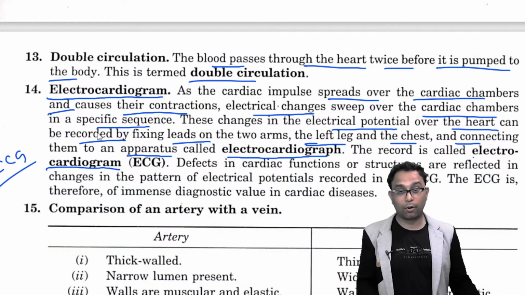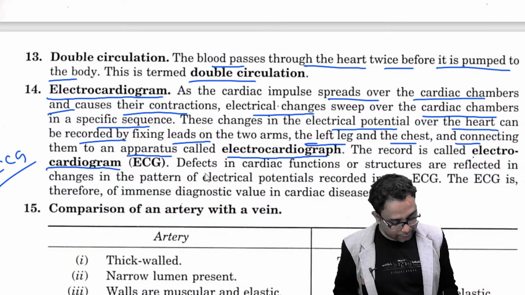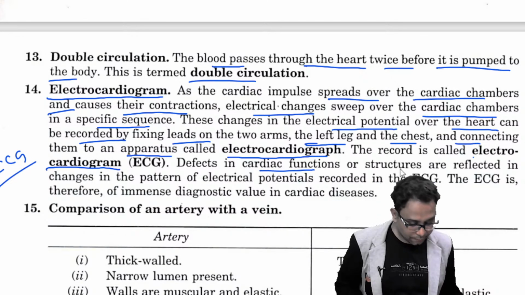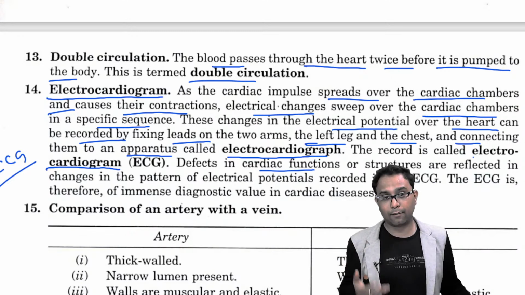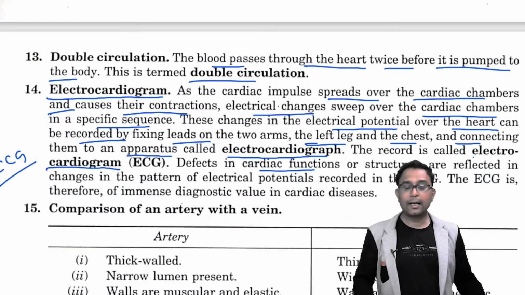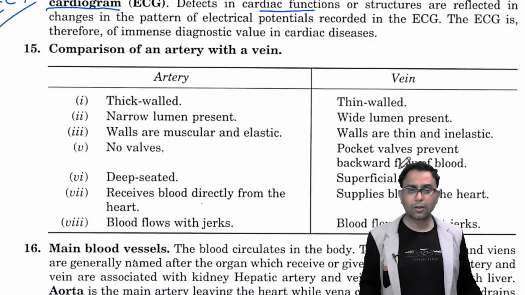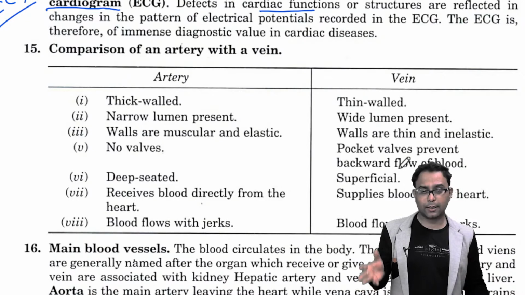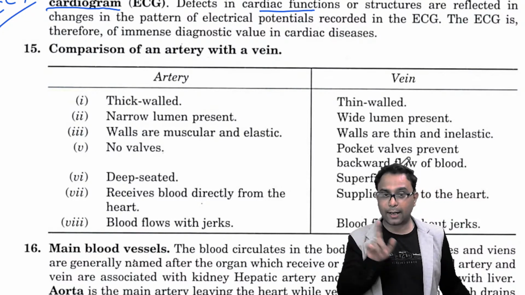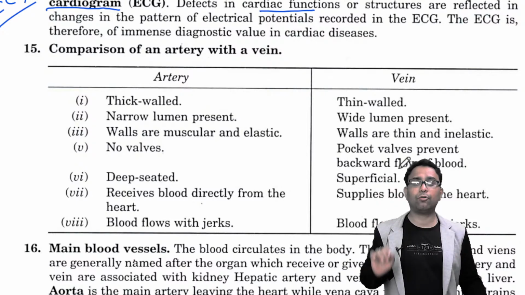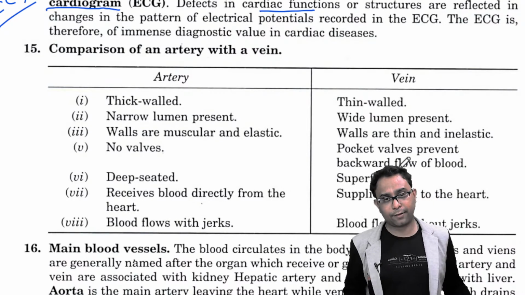It is the most important question in the ICSE syllabus. You know that if there is any defect in the cardiac function, it is also reflected in your ECG pattern. In our body, three types of blood vessels are there: arteries, veins and capillaries. But most importantly, it is the two types, arteries and veins. What is the most important function, and what is the difference between arteries and veins?